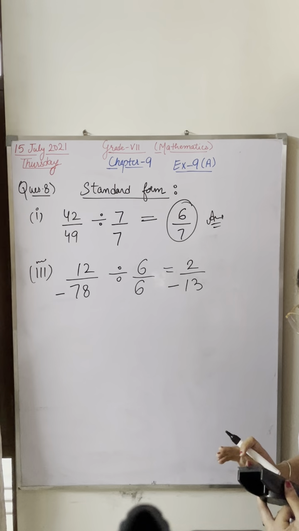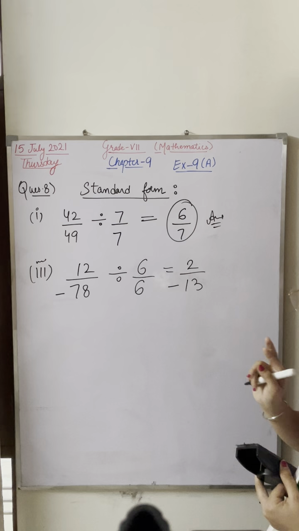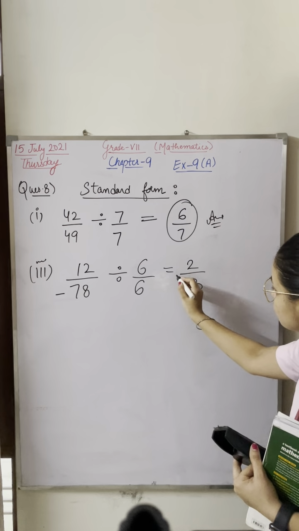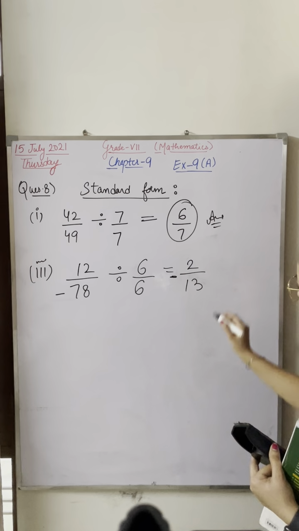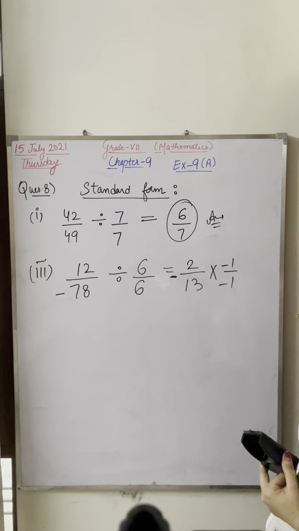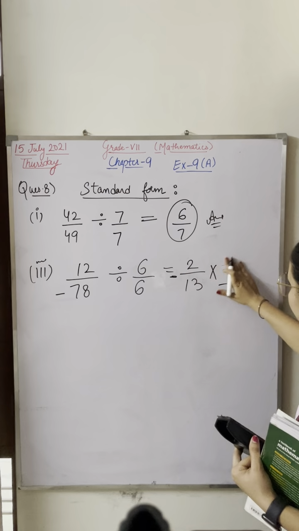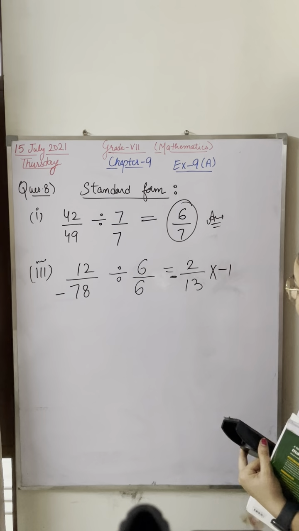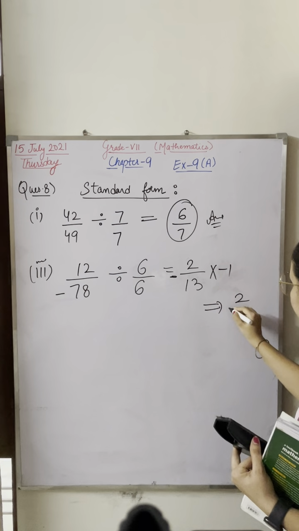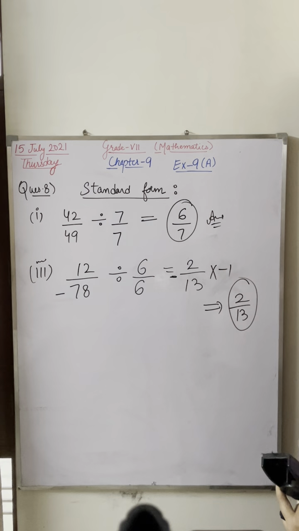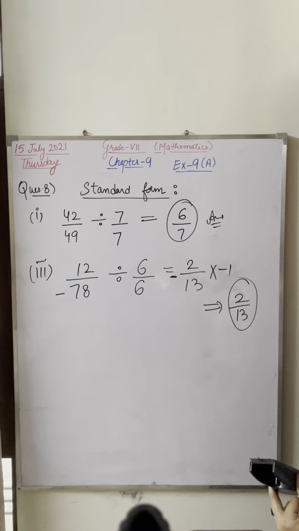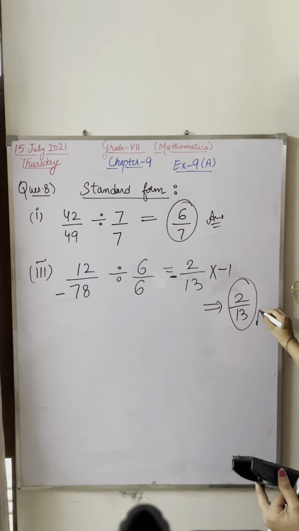But in the standard form, one more thing. In the standard form, your answer should be positive. See, this minus is a common minus for both. So you have to multiply with minus 1 here, minus 1 here. Or you can write here, you have to multiply with only minus, so that your answer will be positive because the standard form is always positive. If the answer is positive, fine. If the answer is negative, multiply with minus 1. This will be your answer.